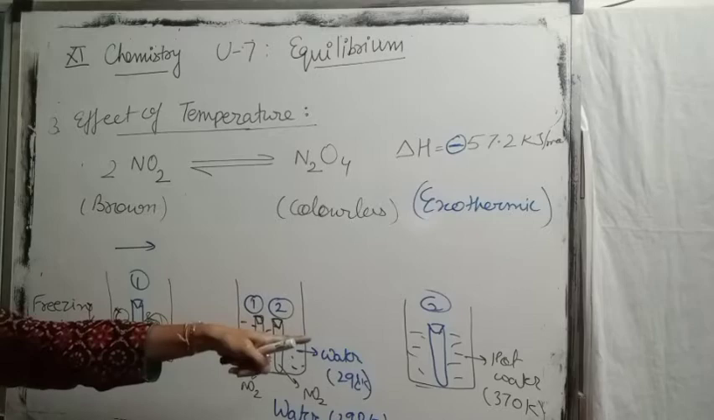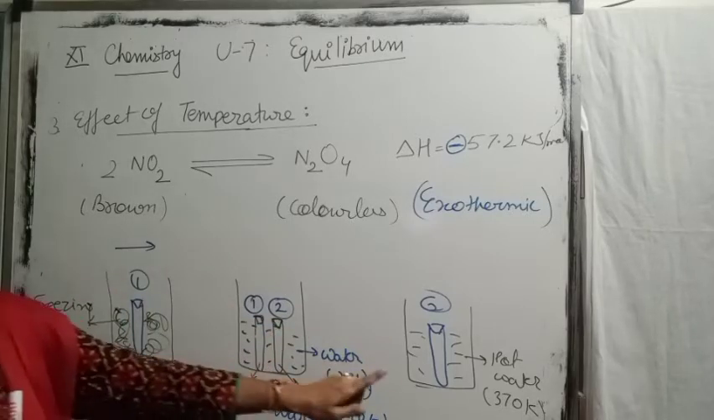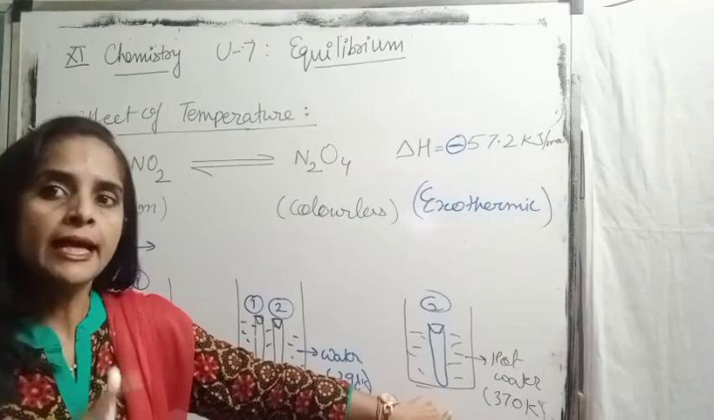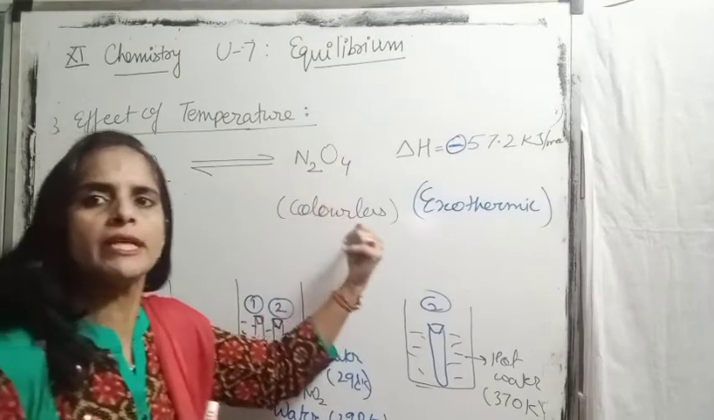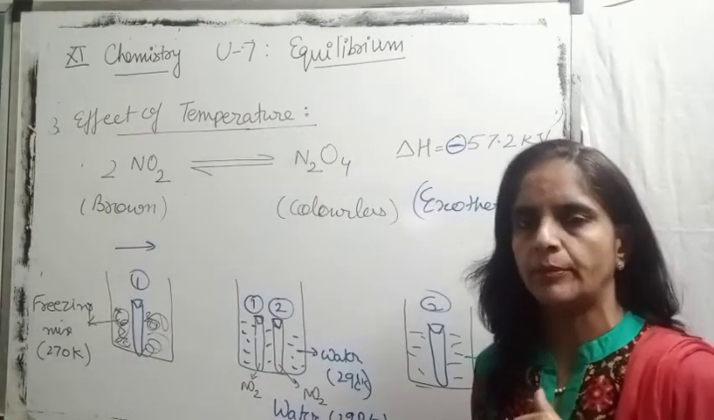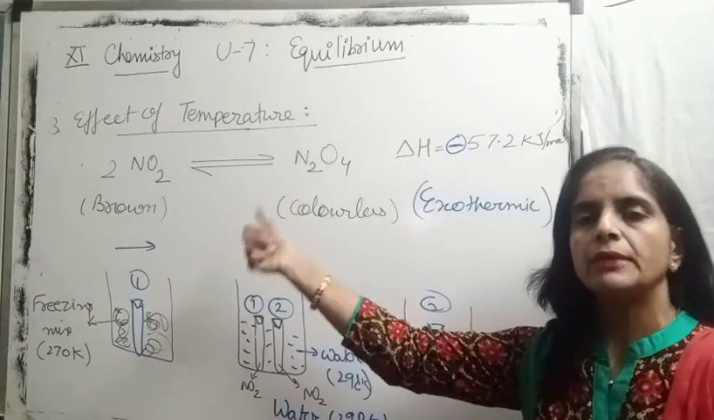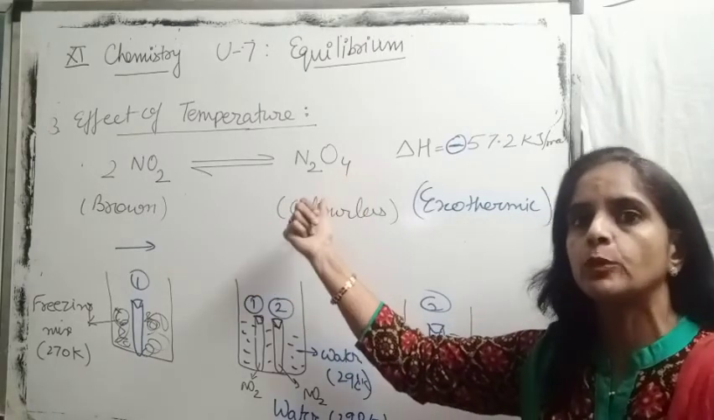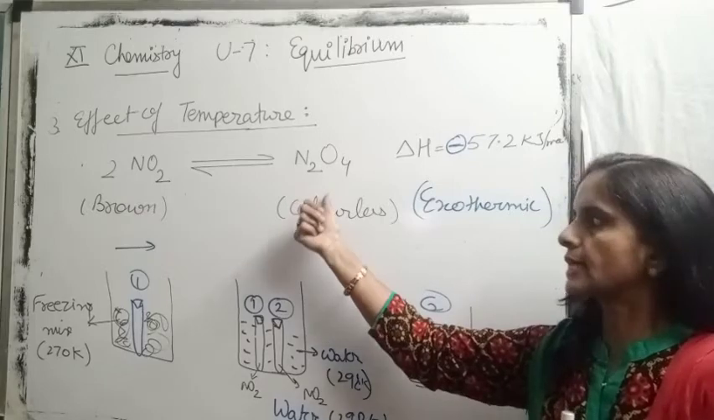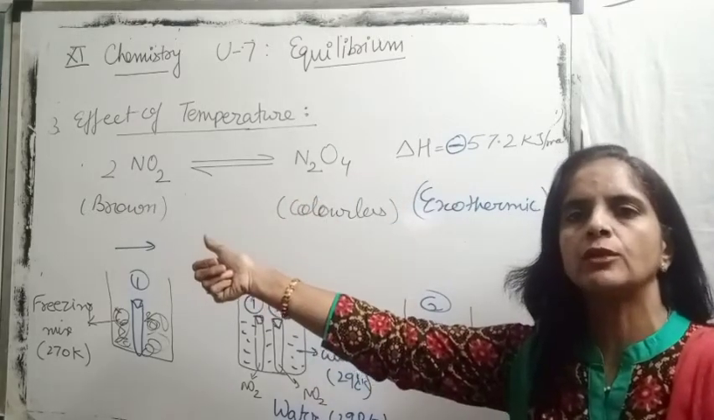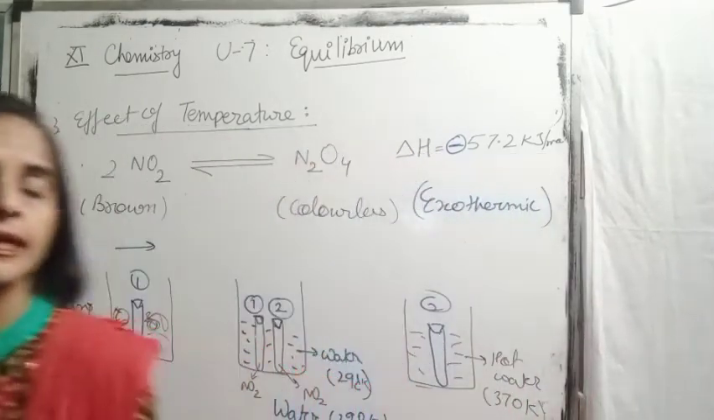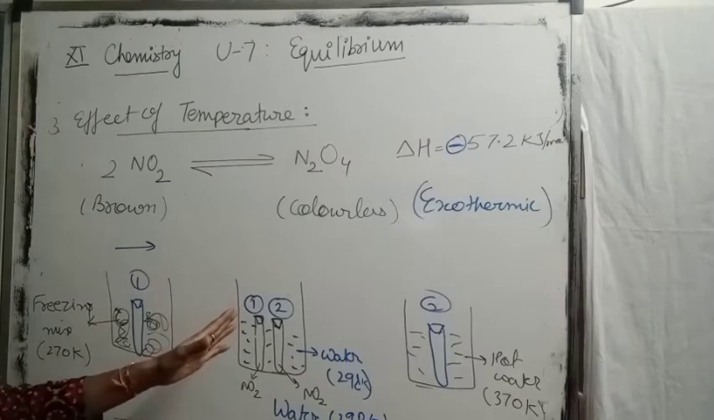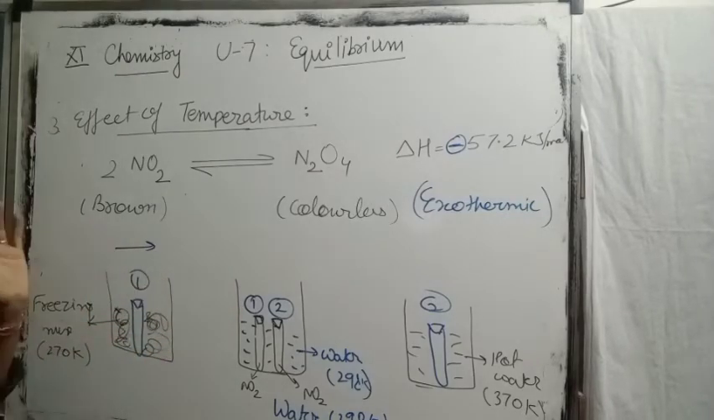But what happens in that beaker? Here the temperature is high. High temperature favors the decomposition of N2O4 because obviously if the forward is exothermic, then backward would be endothermic. So as backward is endothermic, high temperature favors the decomposition of N2O4. This is a colorless gas, so it will start decomposing into NO2. So more NO2 is formed here. It means in this test tube the color intensity will start increasing. This is how the temperature change will affect the equilibrium.